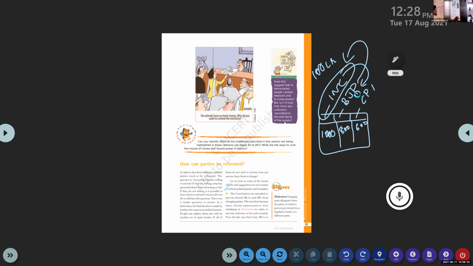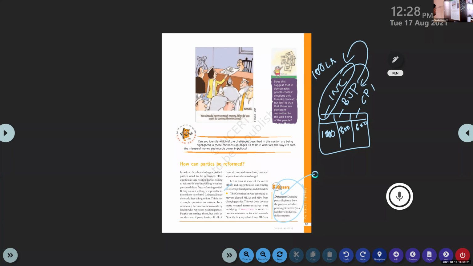So you can see here, changing party allegiance from the party on which a person got elected. He got elected from INC as a candidate of INC to a legislative body, and he is jumping from INC to BJP. This process is termed as defection. It is not good. Clear or not? So the government made a law to stop this trend of jumping from one party to another for money, for power or for position.